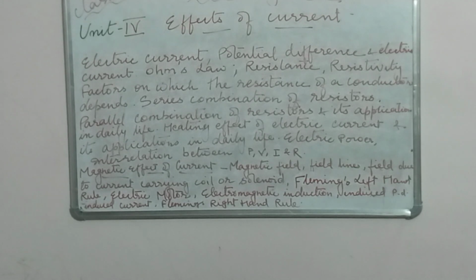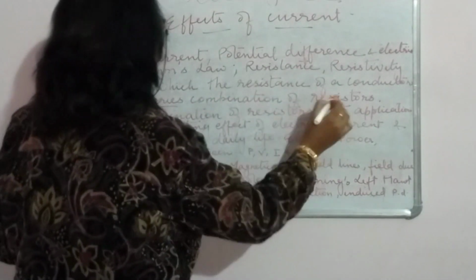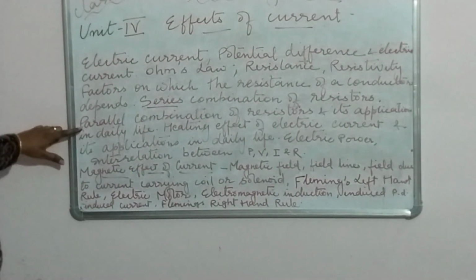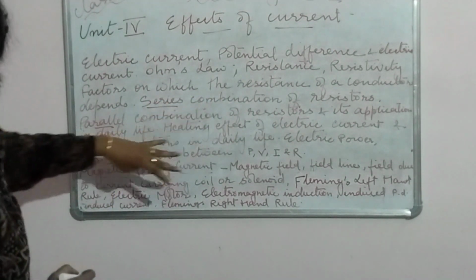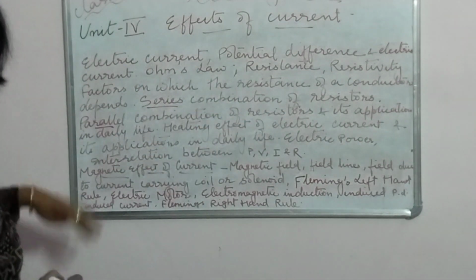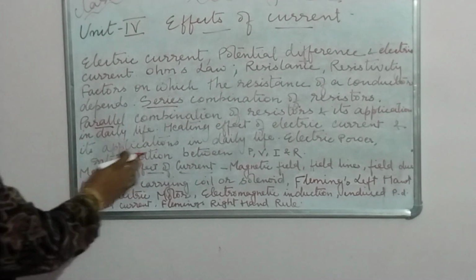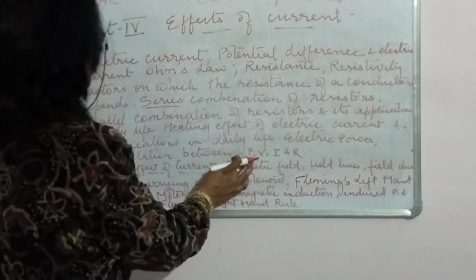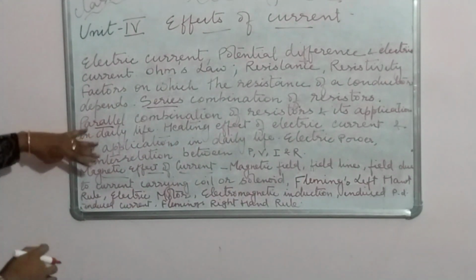Series combination of resistors, parallel combination, combination of resistors and its application in daily life. Heating effect of electric current and its applications in daily life, electric power and the interrelationship between P, V, I and R.